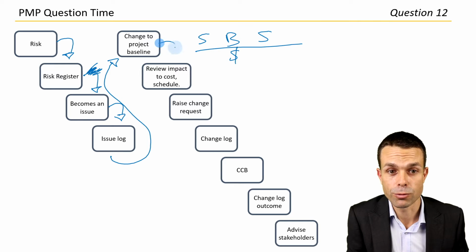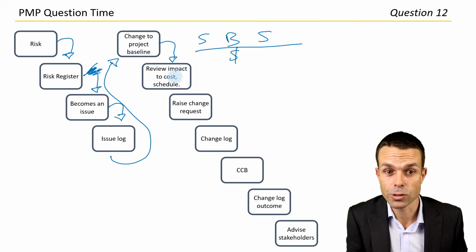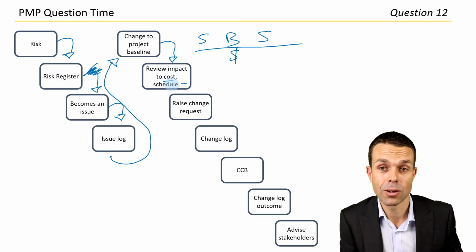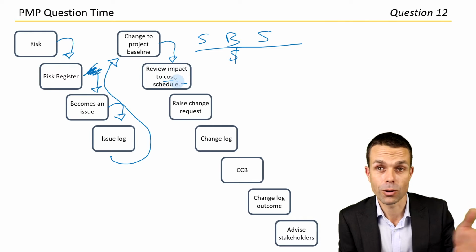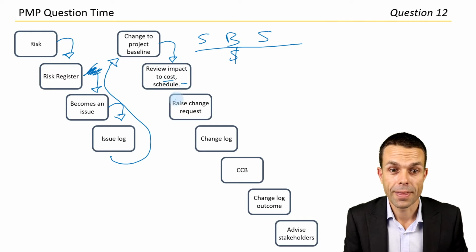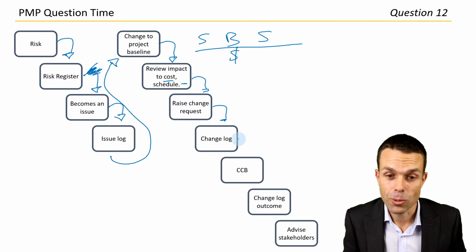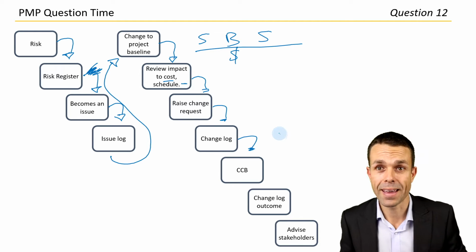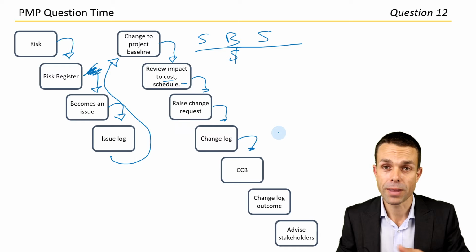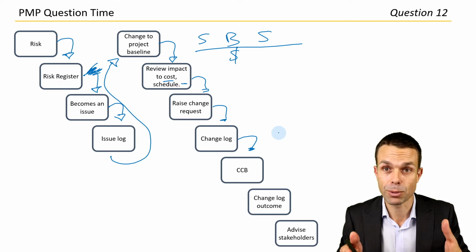But first, we review the impact to our cost or our schedule. So what's the impact? How is it going to put us back, or is it going to cost us more? Then we raise the change request. Then we note that in the change log. Then we take it to the change control board, and that could be made up of anyone that we decide in our project management plan.